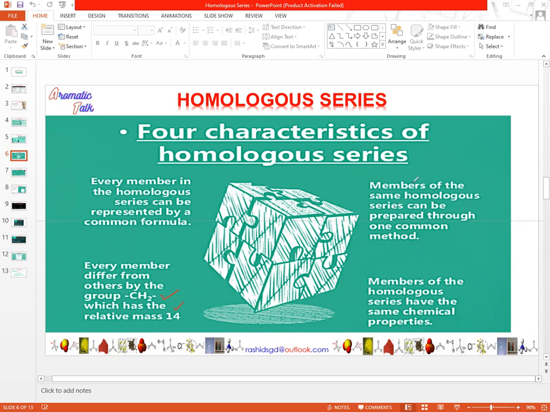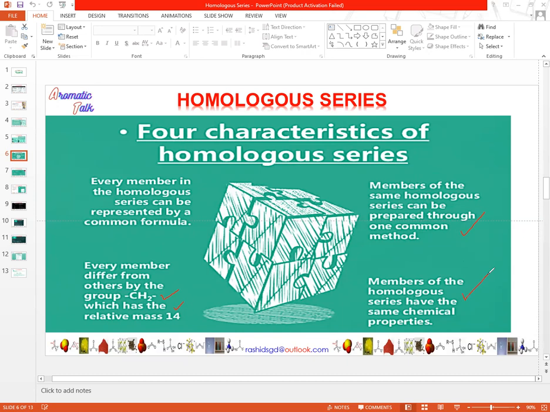Similarly, the third point is that members of the same homologous series can be prepared through one common method. If we apply a method to prepare them, then the members of one homologous group can be prepared by any single method one by one. The fourth point is that members of the homologous series have the same chemical properties. They show the same chemical properties.